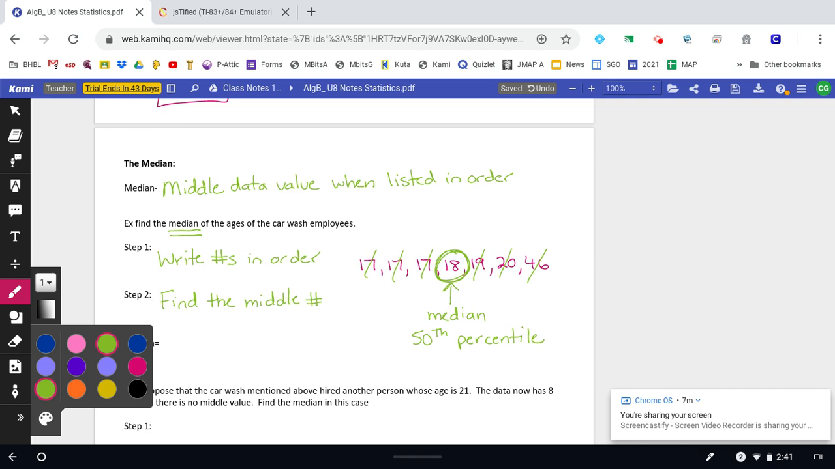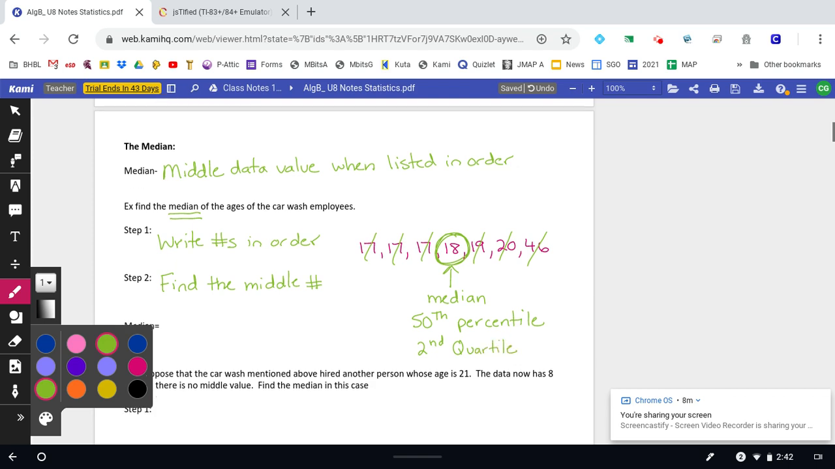We'll talk a little bit more about what percentiles mean later. 50% of the data, though, is right below that. And sometimes we call it the second quartile. Again, we'll talk about that a little bit in the future, too.